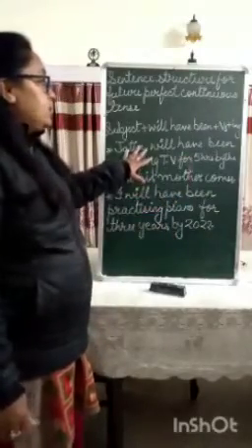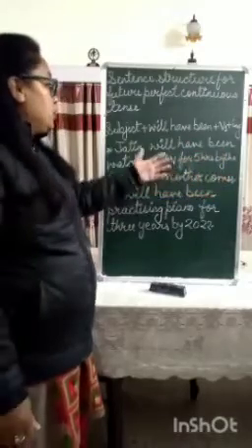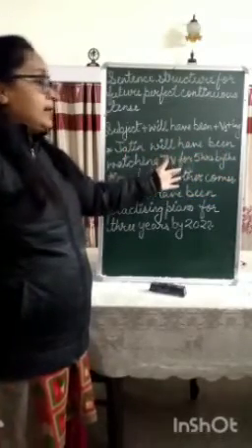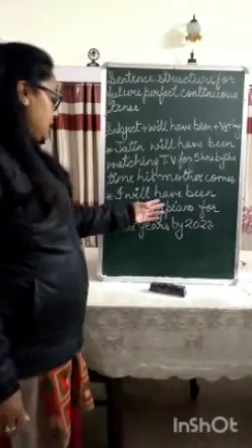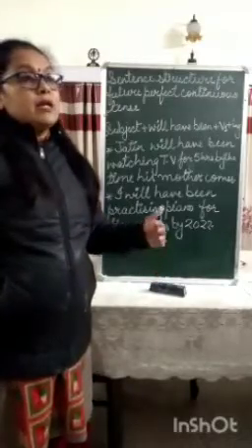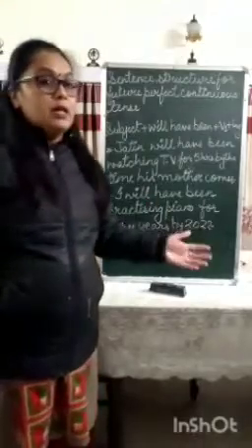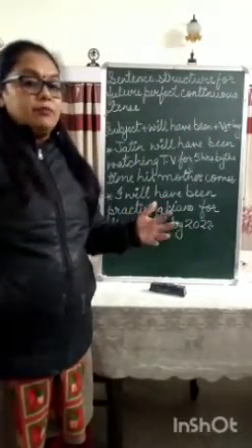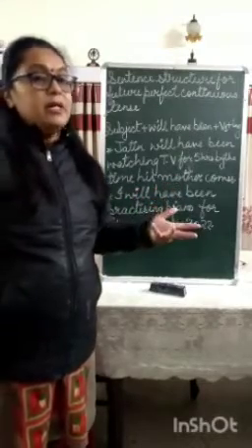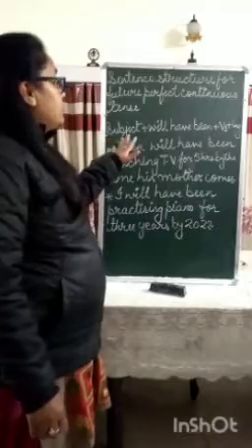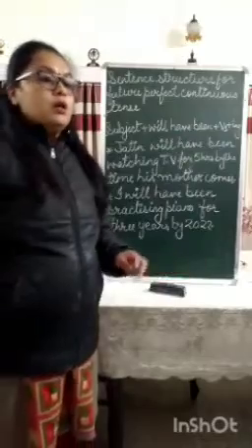For example, Jatin will have been watching TV for 5 hours by the time his mother comes. Okay, so in this sentence we are telling you for how long the action of watching TV by Jatin will be continued in the future by the time the mother arrives. Second one is I will have been practicing piano for 3 years by 2020. Here I am telling you that when it will be 2020, then by that time I will have been practicing piano for 3 years. That means my duration of practicing piano will be 3 years. Okay, so this is the sentence structure of future perfect continuous tense: subject plus will have been plus ing form of the verb.